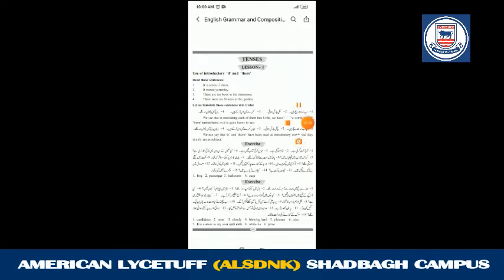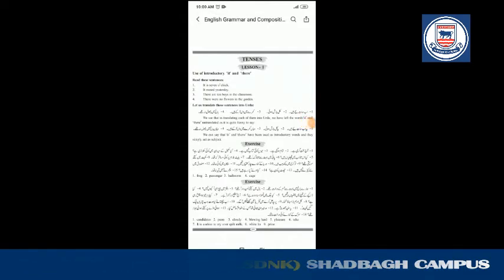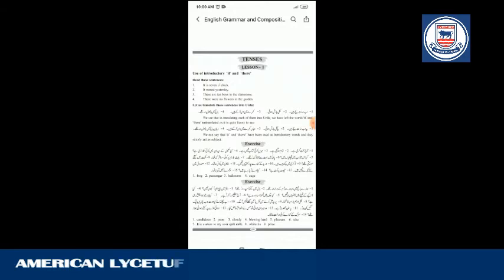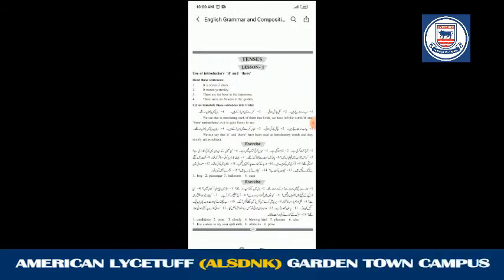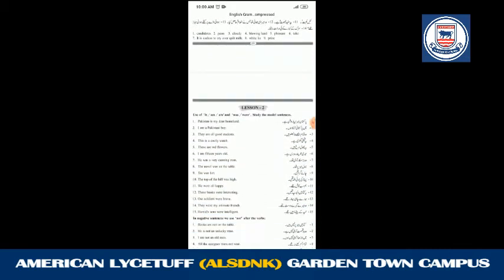Okay. So students, there are some sentences. You have to translate them by yourself. It will be good for you. I already said practice makes a man perfect. So now come to the next page.